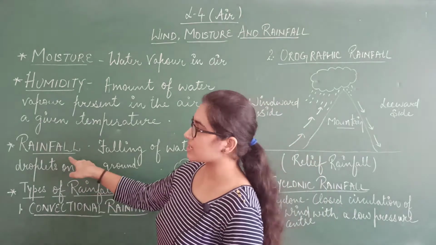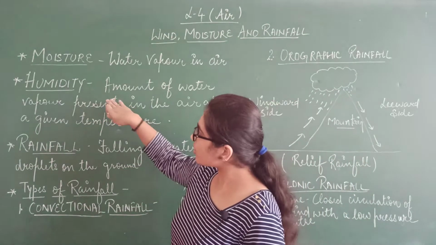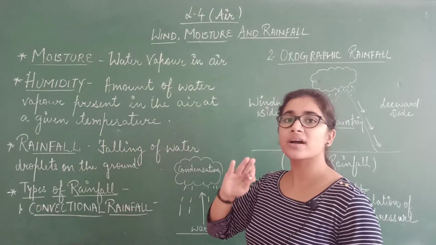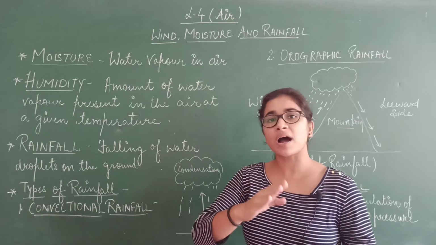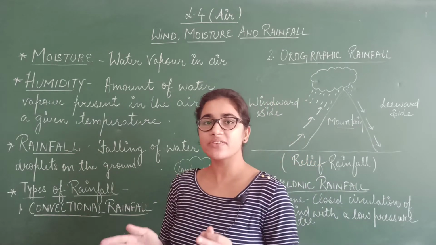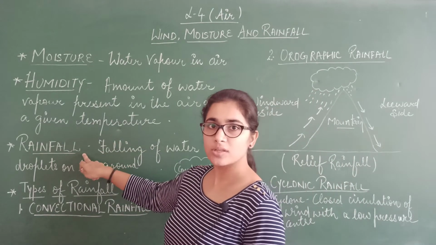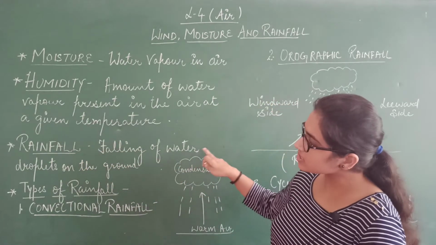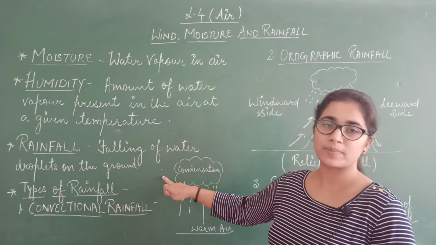So the next topic is rainfall. Again I am repeating, what will happen? Due to the water vapor in the air, condensation will take place, and these water droplets that are part of the condensation process will join together and form the clouds. These clouds will bring rainfall. Now what is rainfall? Falling of water droplets on the ground. So rainfall is the falling of water droplets on the ground.